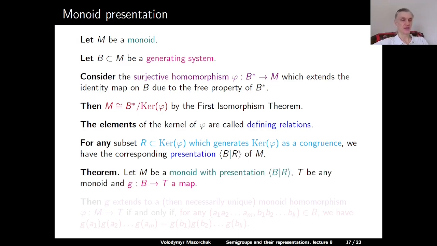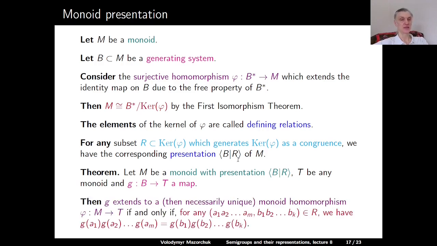And we also have a similar theorem for homomorphisms using presentations. Let M be a monoid with some presentation, generators B, relations R. Let T be any monoid and G from B to T any map.